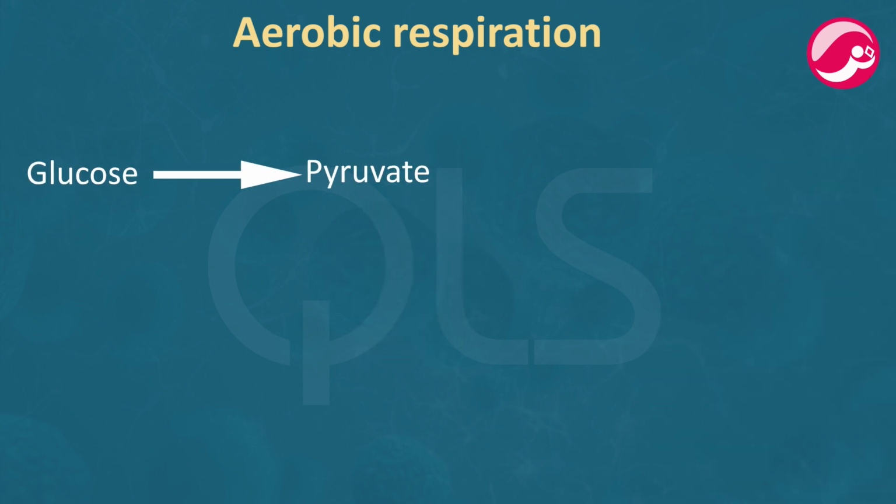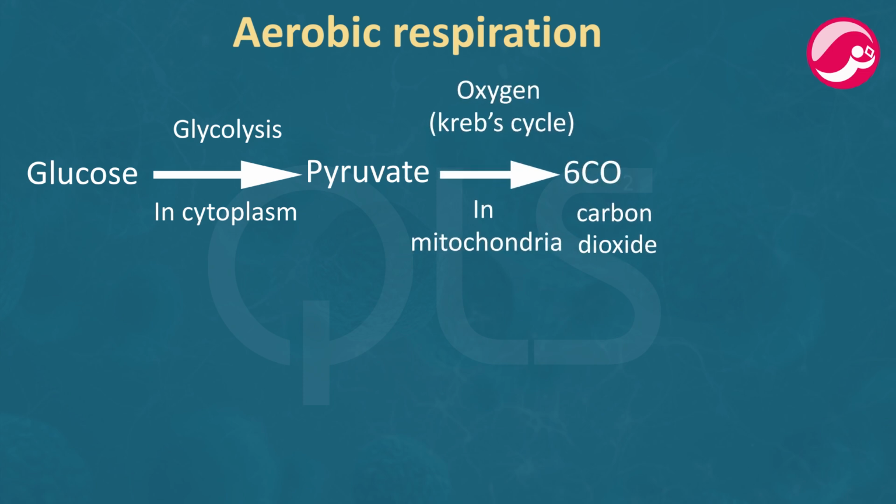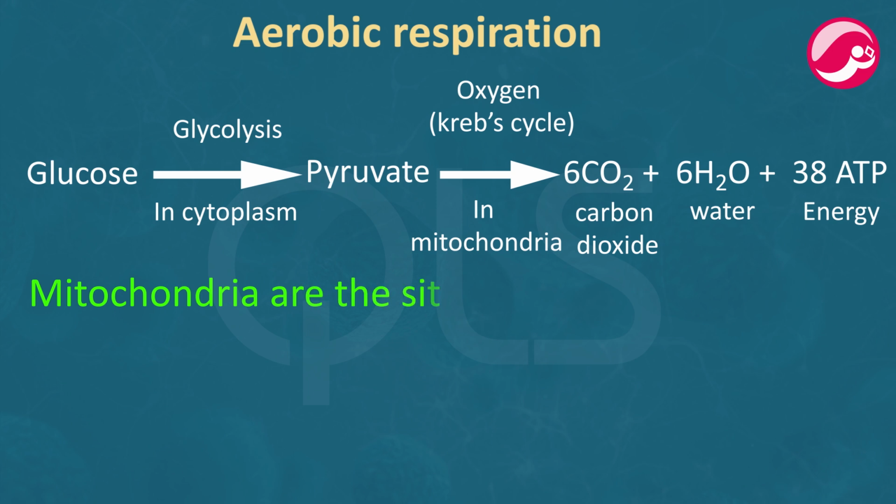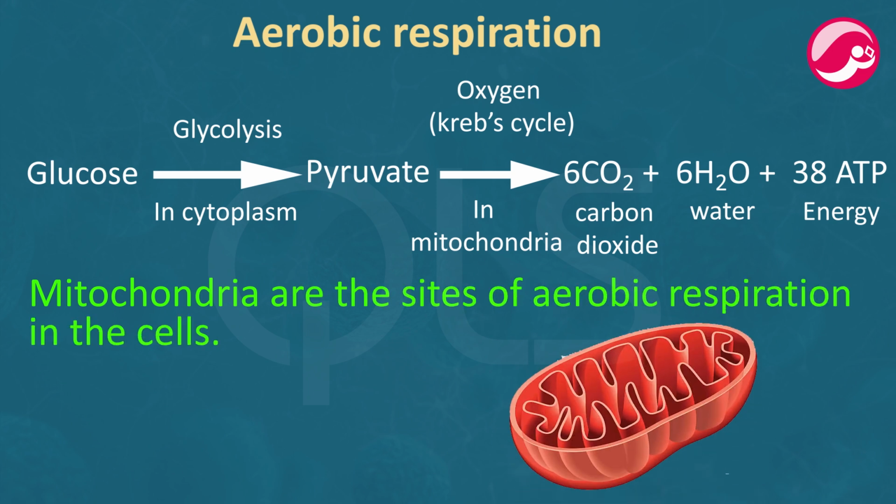Glucose gives pyruvate from the glycolysis cycle, which then is converted into 6CO2 plus 6H2O plus 38 ATP. Mitochondria are the sites of aerobic respiration in the cells. Thus, the breakdown of pyruvate to give carbon dioxide, water and energy takes place in the mitochondria.